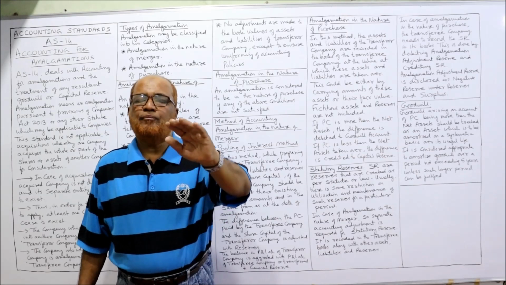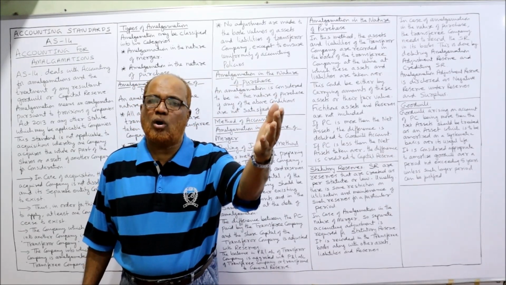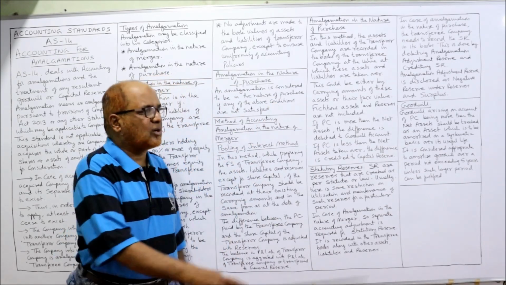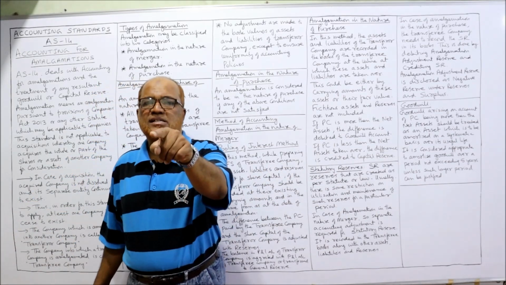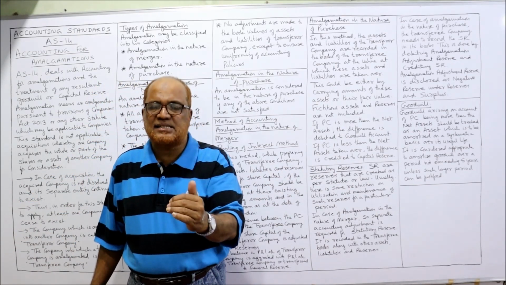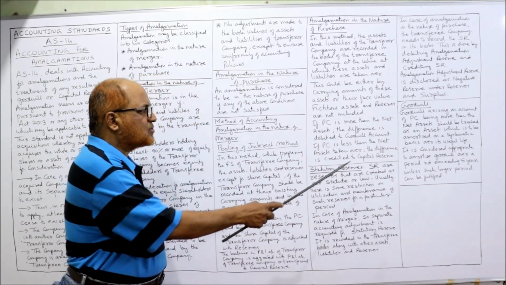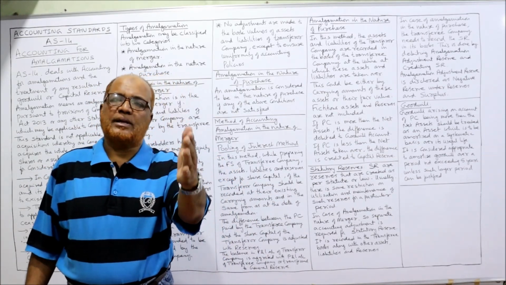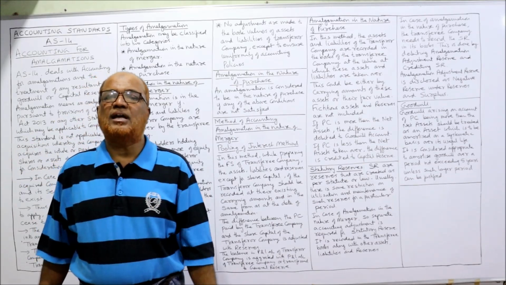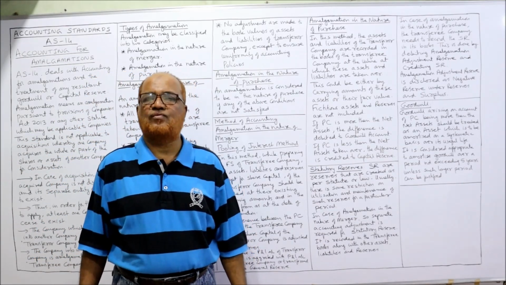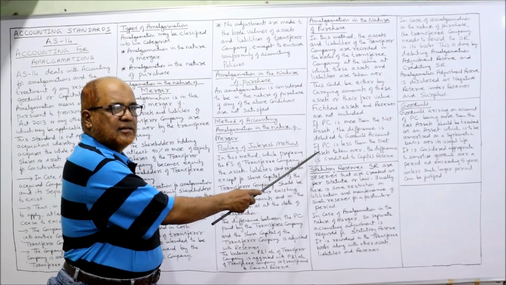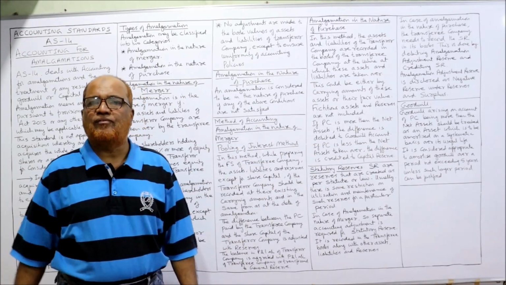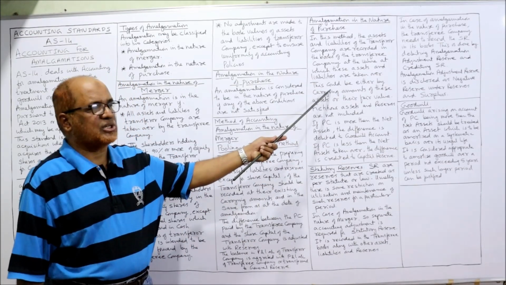Simply remember, if purchase consideration is more, the difference is transferred to goodwill. If purchase consideration is less, then the difference will be transferred to capital reserve. So we have to compare the purchase consideration with the net assets of the transferor company. That's it. This is the accounting treatment for amalgamation in the nature of purchase.